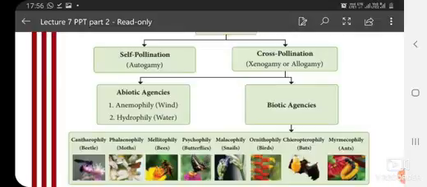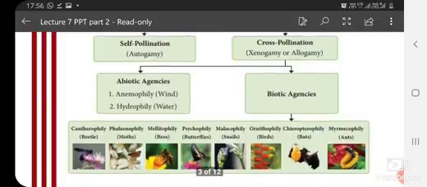That may be a biotic agent or an abiotic agent. Abiotic means they don't need any organism, any insects, to transfer the pollen. They need some abiotic agents like wind and water. These are the abiotic agents.